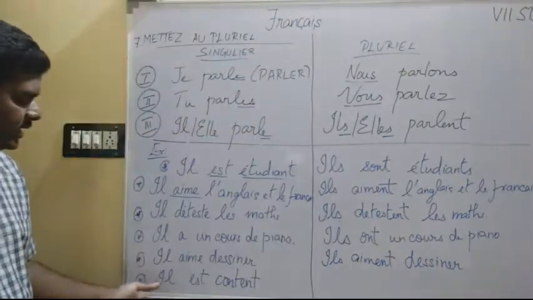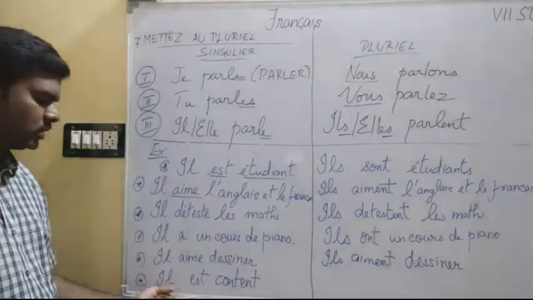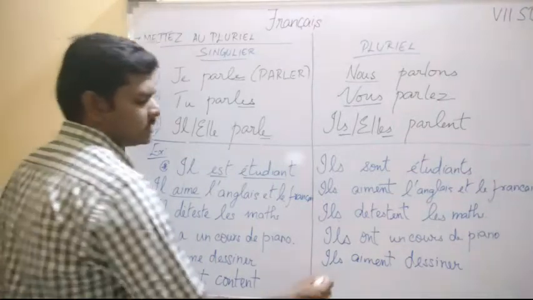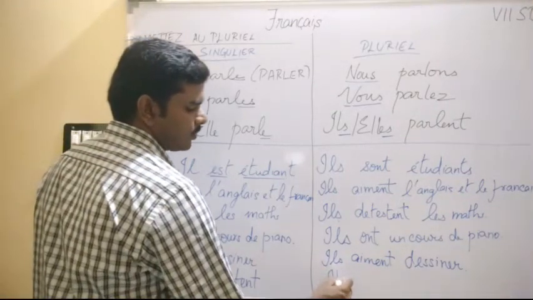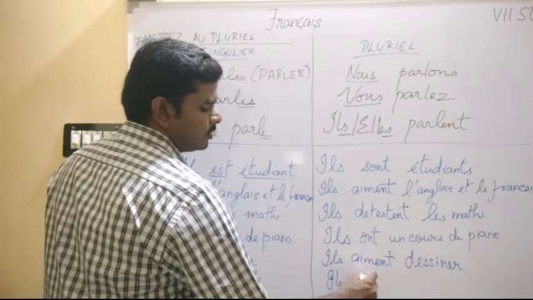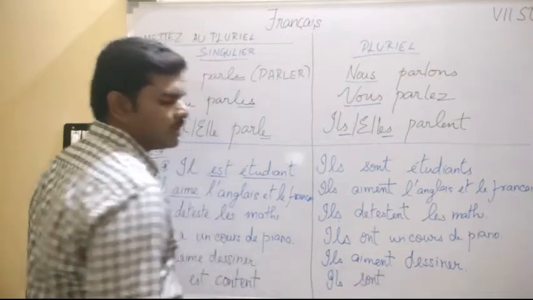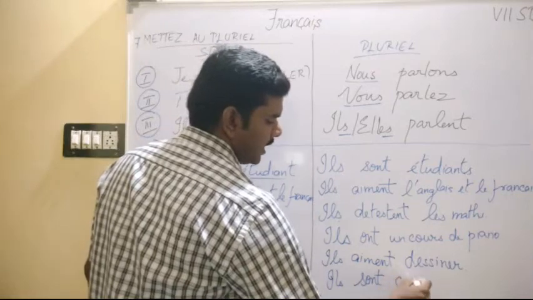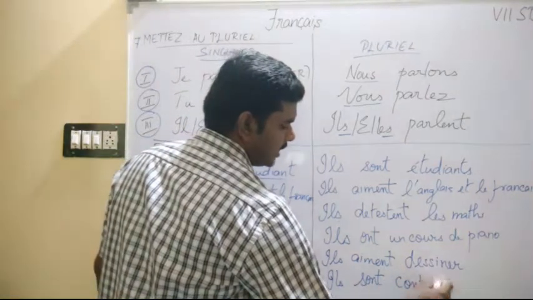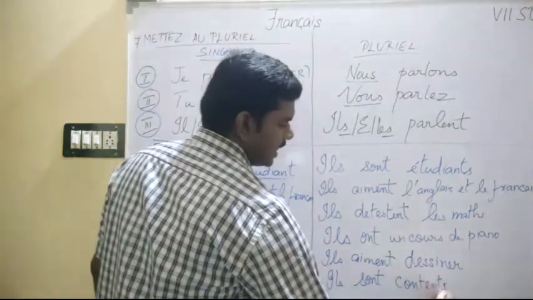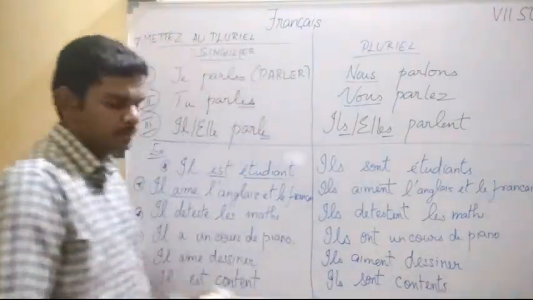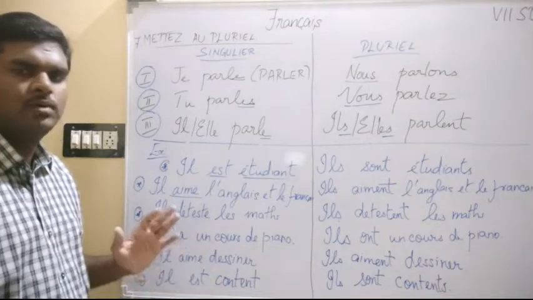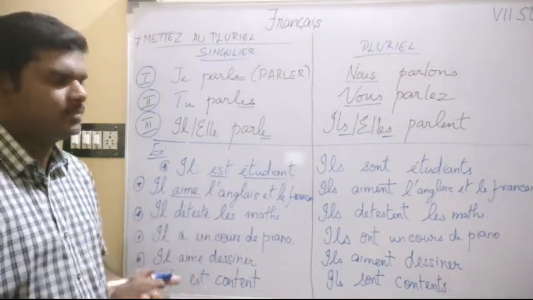Now we are in the last sentence. Il est content. So identify what verb this is. It is être verb. So first we will change this to ILS. Être verb, ILS is SONT. Conjugation is SONT. Content. CONTENTS. Add an S here to make it plural. Okay, content is an adjective. Content means happy.